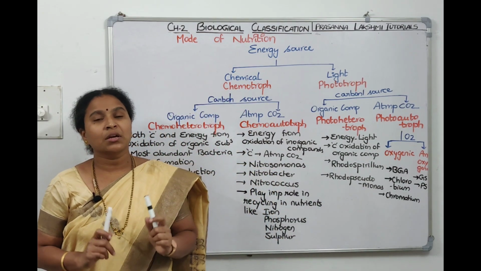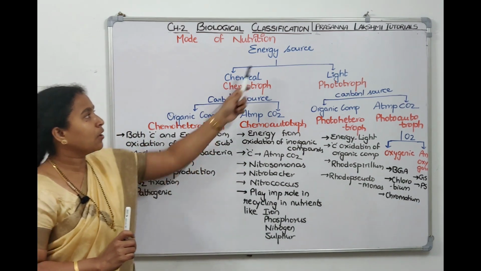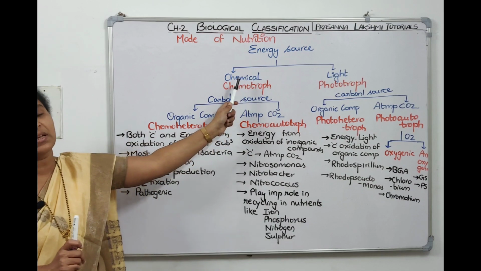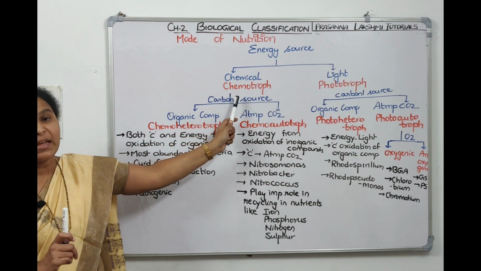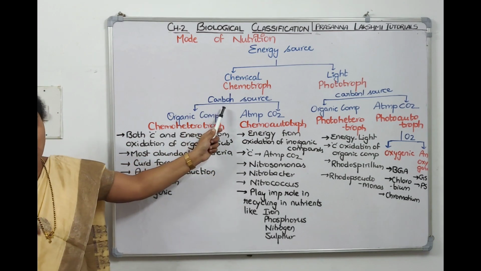So I think you understood the mode of nutrition in bacteria. We are dividing them into two types depending on the energy source. If the energy source is chemical, it's a chemotroph. If they take the energy from the sunlight, then that is a phototroph. Now afterwards they need carbon also.